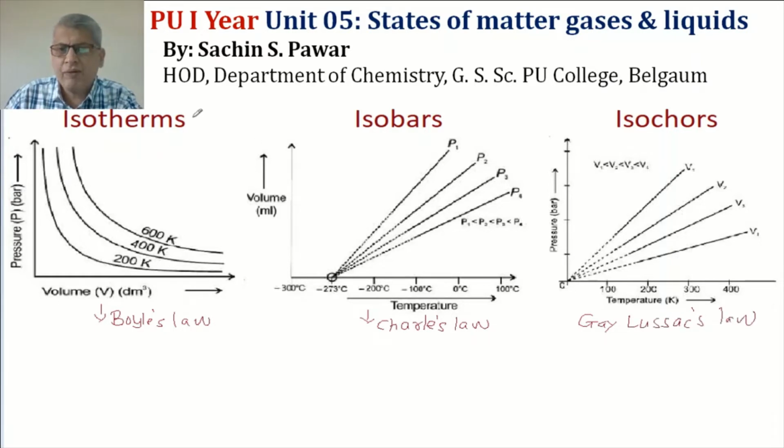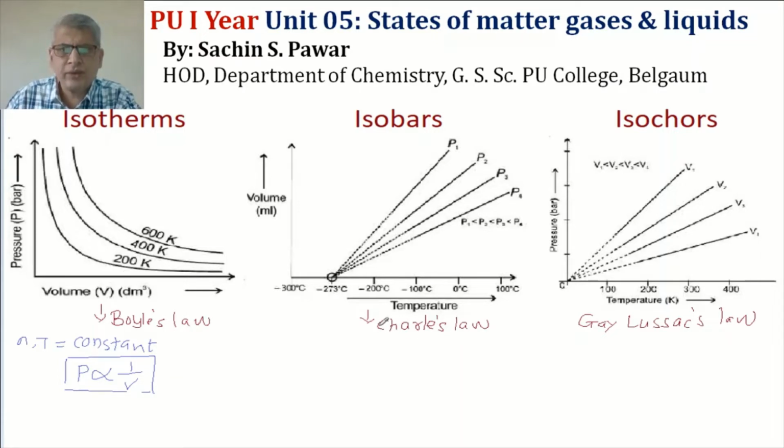The mathematical forms of these I have already discussed in the last class, so let me write it. This is for a fixed amount of gas, that is N is fixed at a constant temperature. So if N and T are kept constant, then pressure is inversely proportional to volume. This is the mathematical form of Boyle's law.